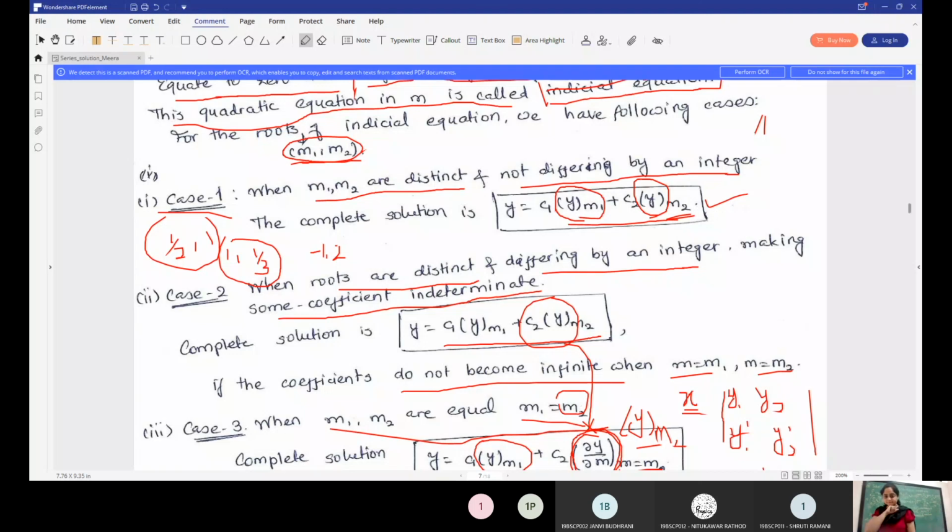Is it clear, Shruti? Yes, ma'am. Okay. Ma'am, can you just upload the theory part? Yeah, I will upload it today itself. I have just saved.